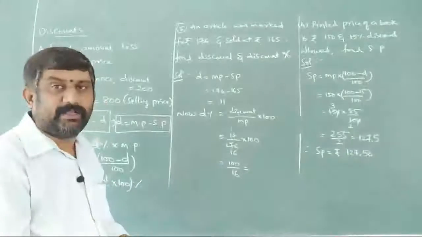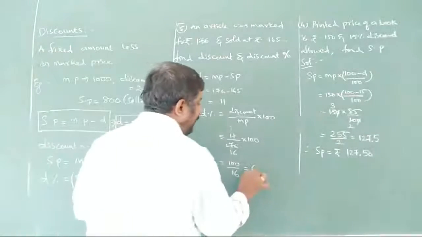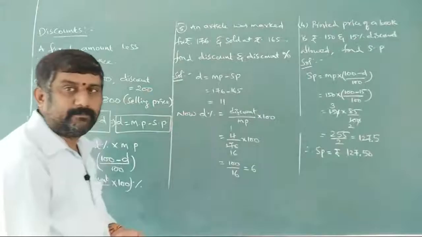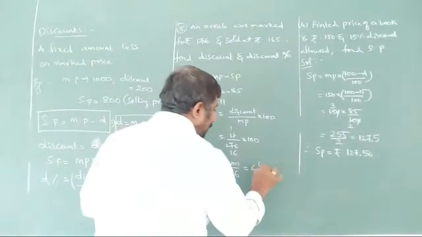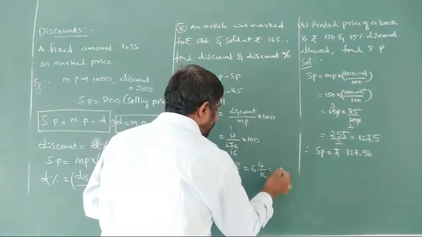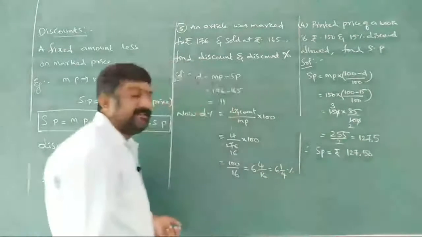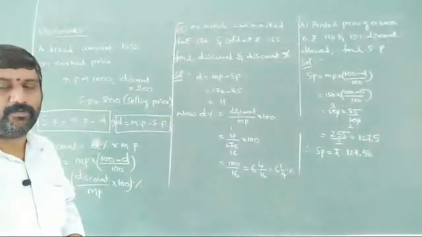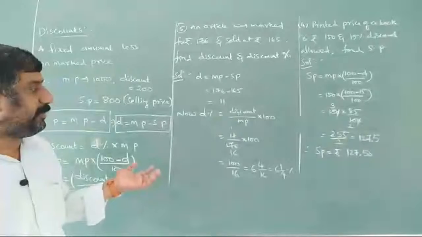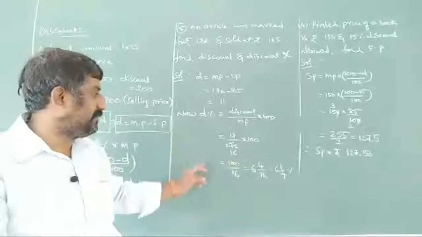In the 16 table again, how many times will it go? 16 6s are 96. How much is left? 4 left. Better I'll write it like this also: 4 by 16, or else 6 1 by 4 percentage, or else 6.25 percentage also we can write here. So 6.25% is the discount percentage.